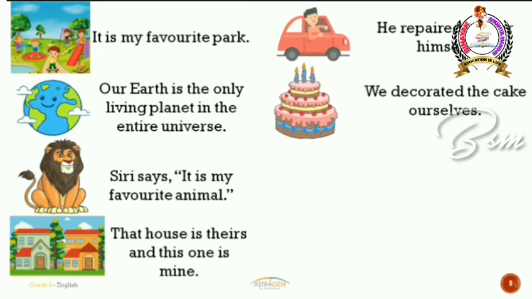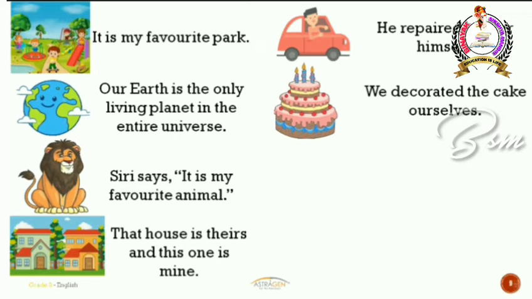So let's look at the other example. We decorated the cake ourselves. Again, who did the action? Who decorated the cake? We did it. By whom was that cake actually decorated? By ourselves. So again, I am referring to the same people who have done that action, or I am referring to the same noun.